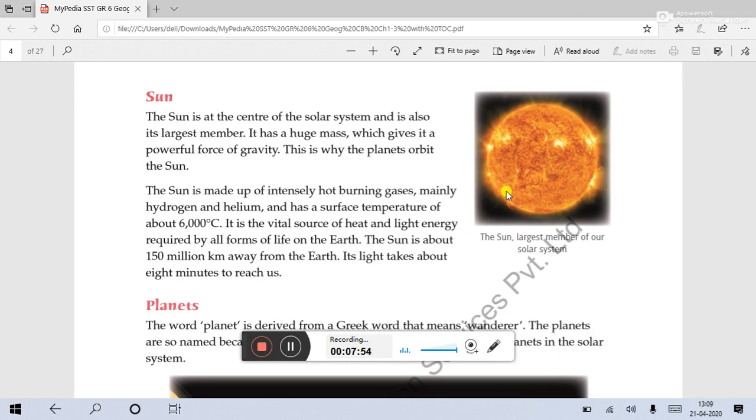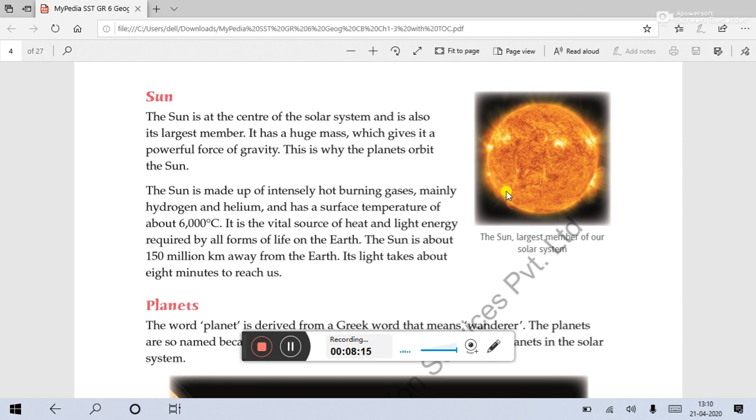First, we need to know about the sun, the largest member of our solar system, and the source of energy on our Earth or in the solar system. The only source of energy, I can say.